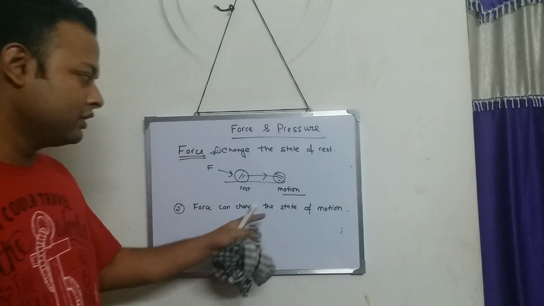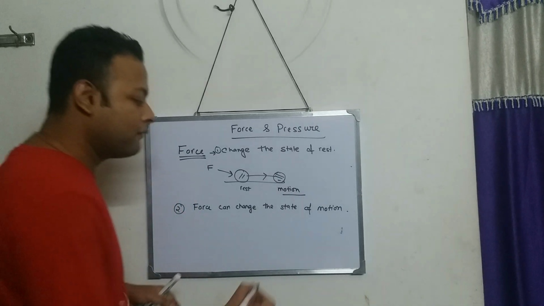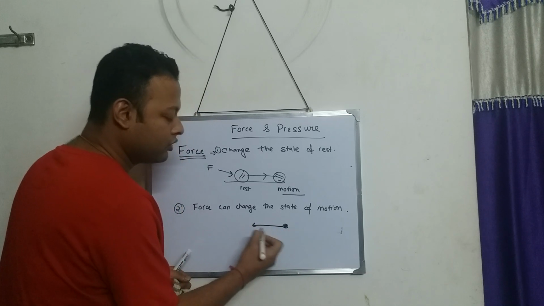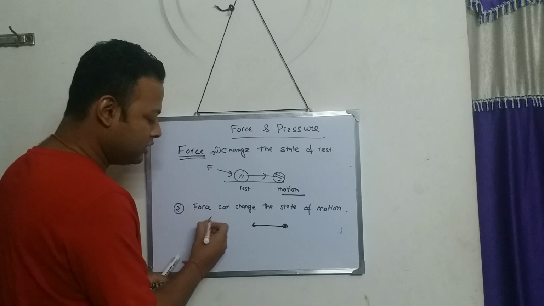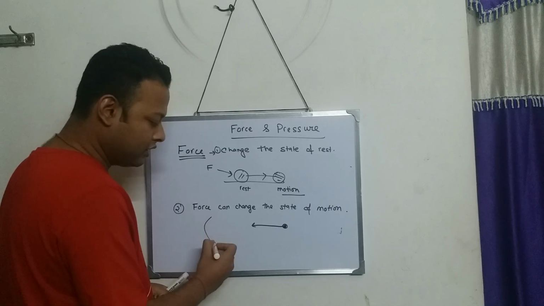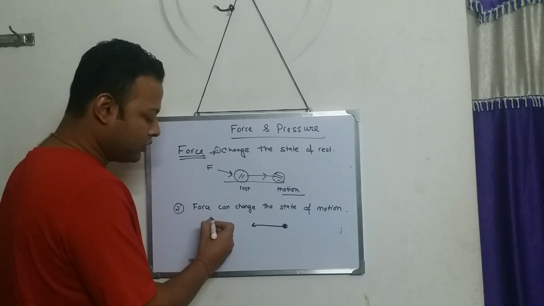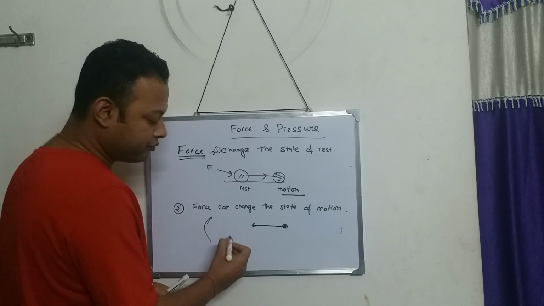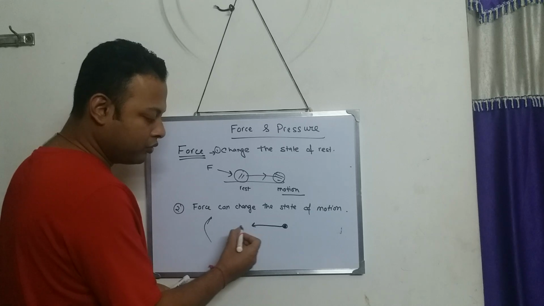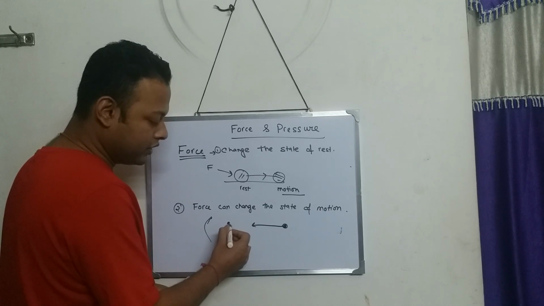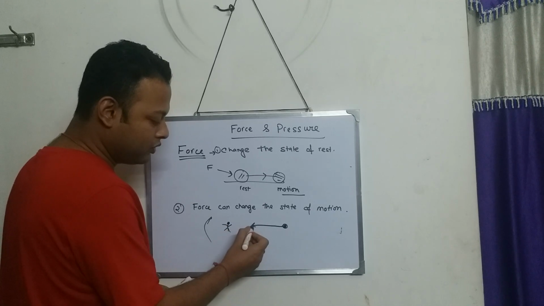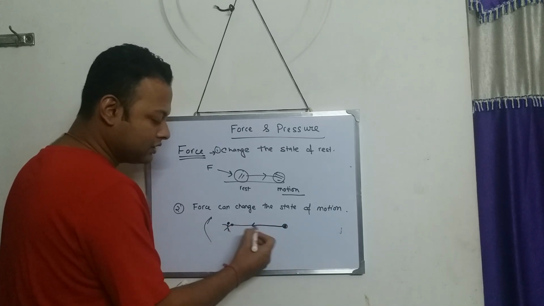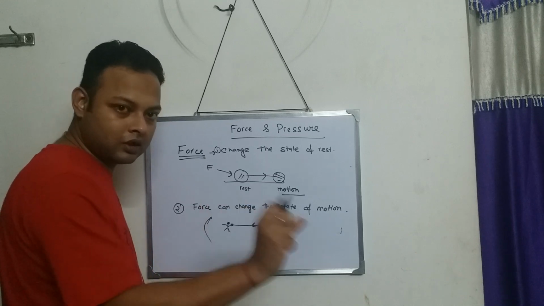See, understand this thing with the help of an example. A ball is coming very fast, moving very fast towards the boundary. This is the boundary rope. I think all of you watch cricket and understand what the boundary rope means. So what happens? As the ball approaches, the fielder comes over here, comes and holds the ball. The fielder happens to stop the ball.